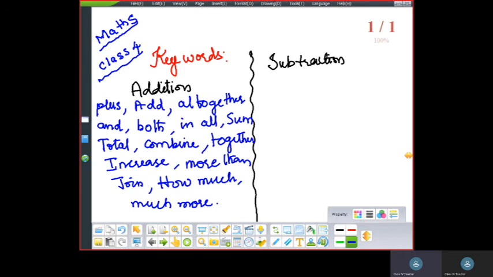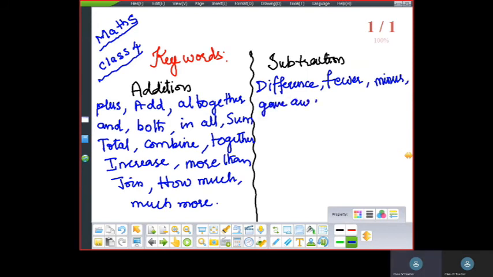Now, what are the keywords for subtraction? The result of subtraction is called the difference. What is the result of subtraction called? Difference. Fewer. Minus, the symbol of subtraction. Gave away.